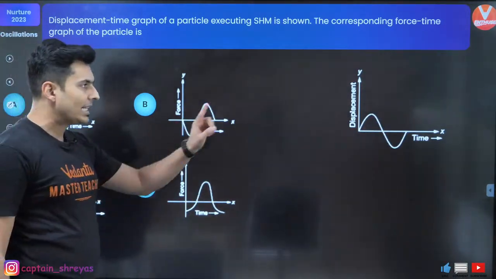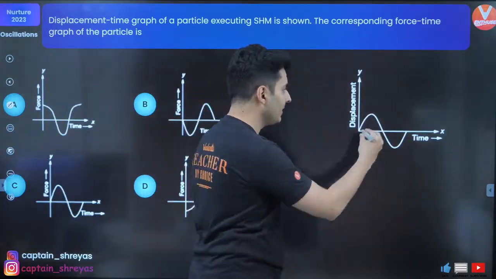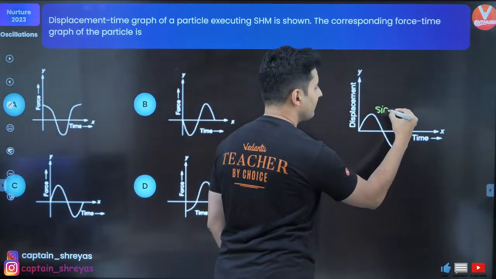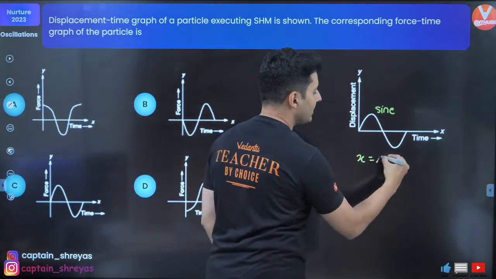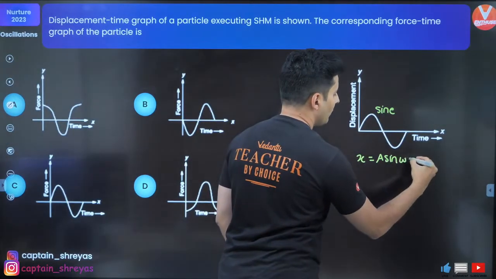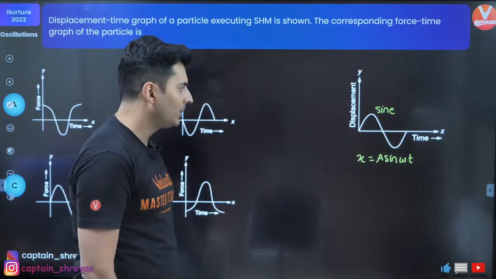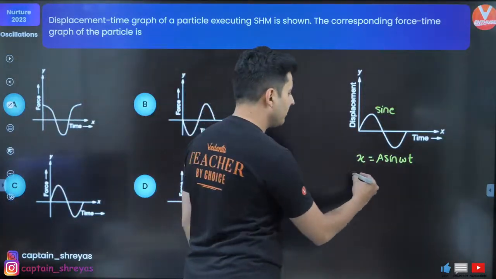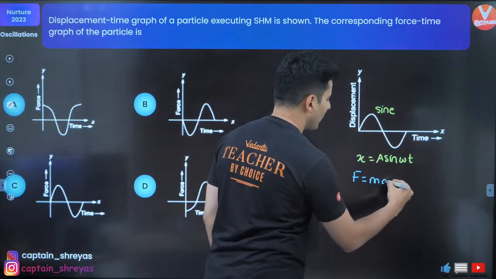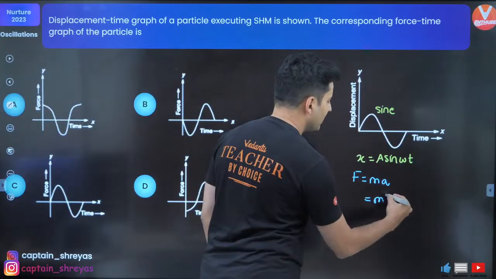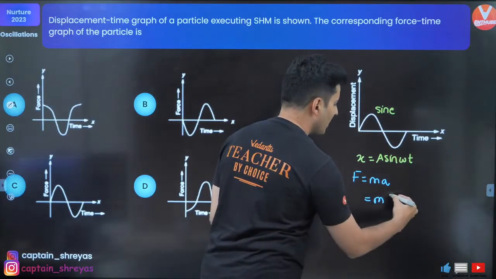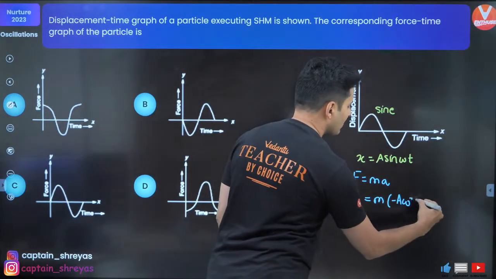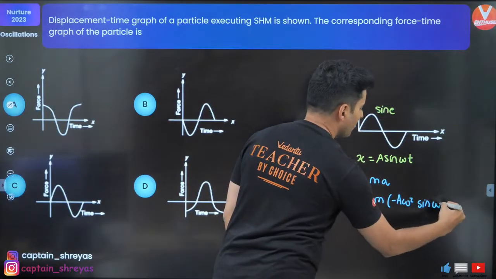Very good. Here, if displacement graph is given, you can see this is a sine curve. So that means x is basically A sine omega t. And force, that's mass into acceleration. And acceleration, we know, is nothing but minus A omega square sine omega t.